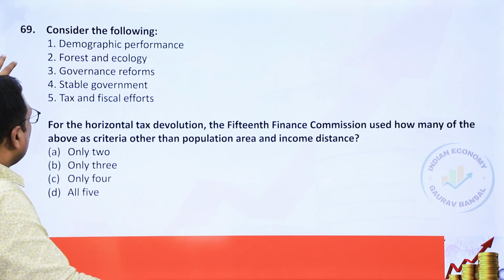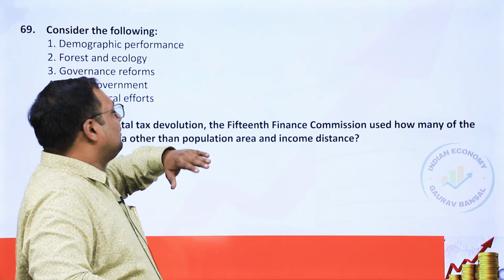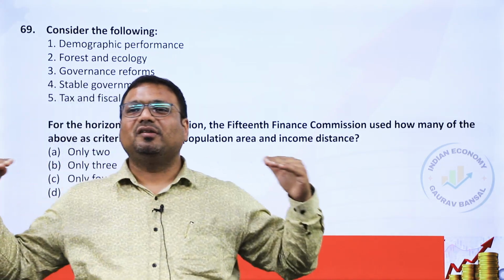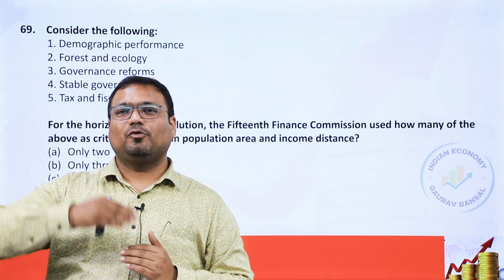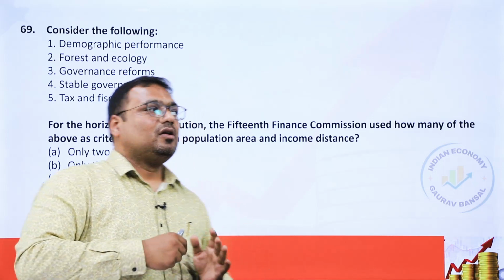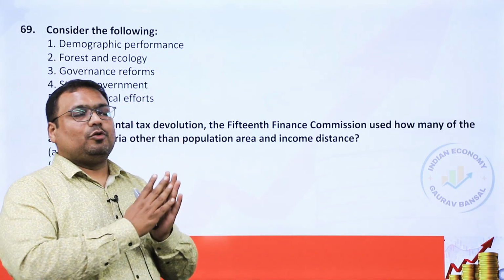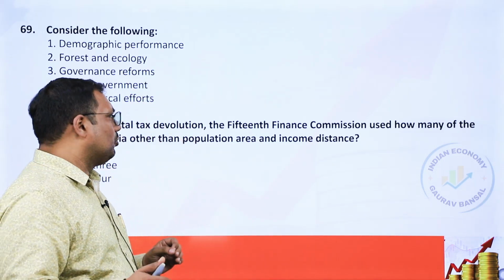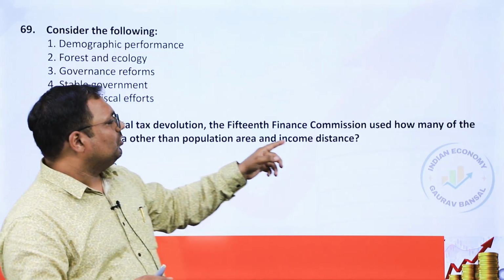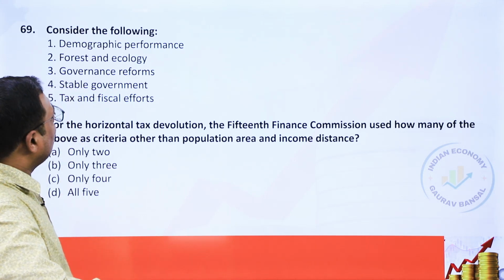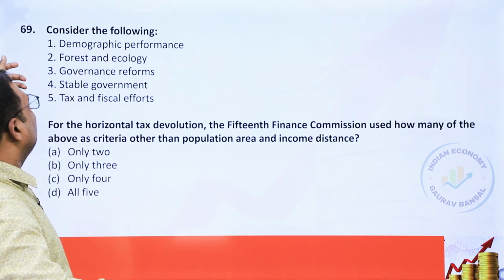Now, for the horizontal tax devolution, horizontal means between the states, between different states. And what is vertical distribution? Between the center and the states. So horizontal tax devolution, which is as per the Finance Commission formula, how many parameters do we use? So two are already given, population and income distance. In addition, how many are given by the 15th Finance Commission?